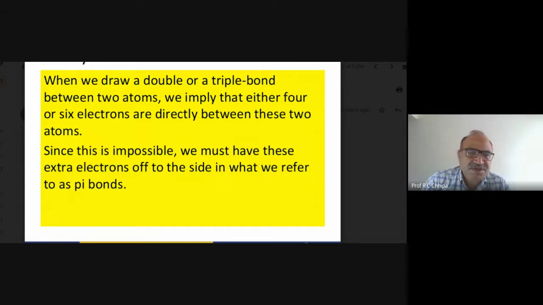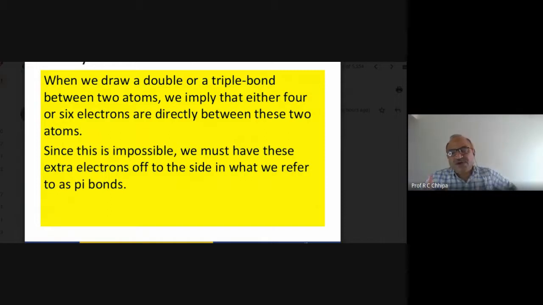One more thing is the pi bond. The pi bond itself is formed because of electron sharing. There are significant differences between the sigma bond and the pi bond.